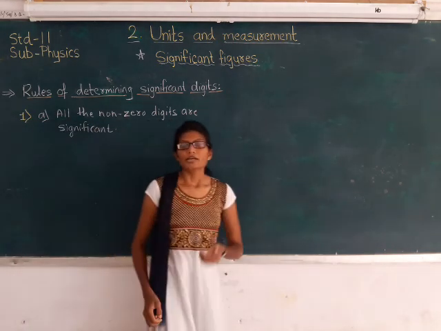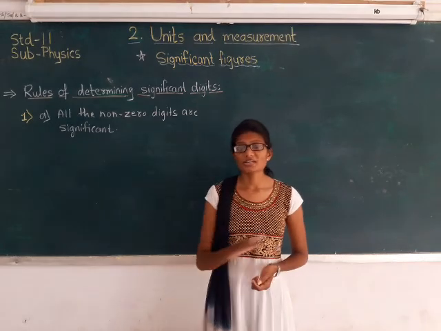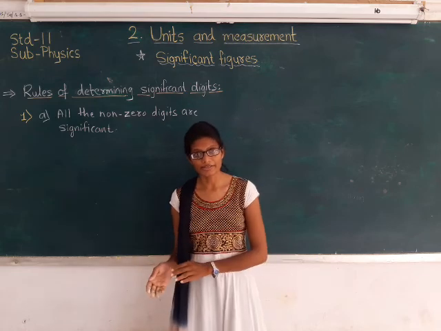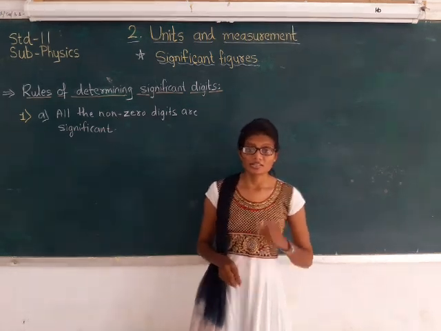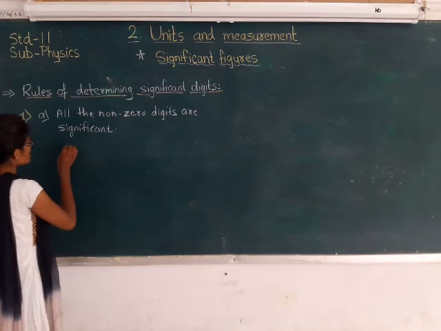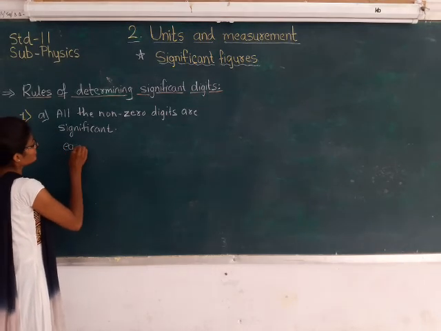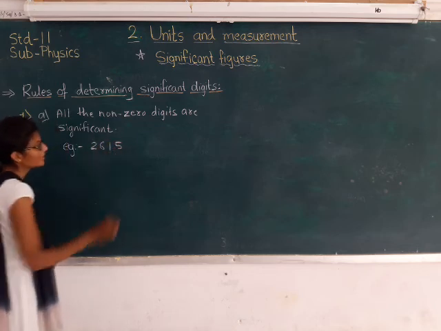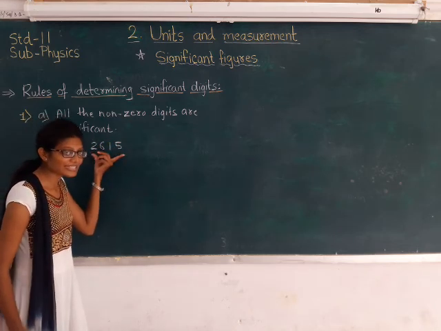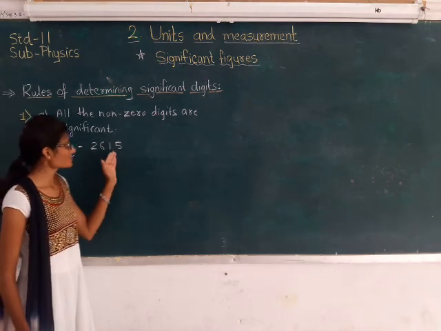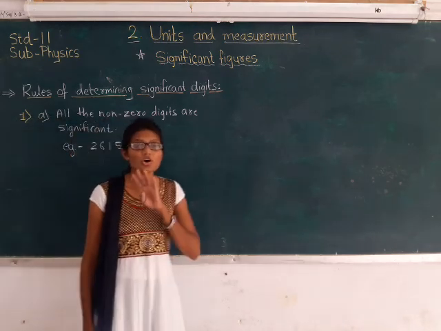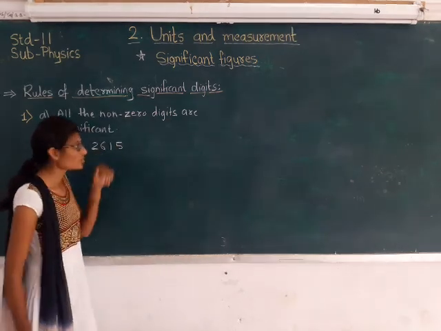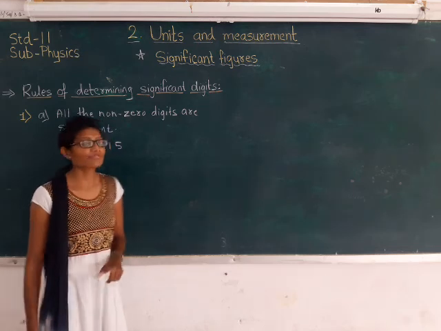If all the numbers are non-zero, that is any number between 1 and 9, those numbers are significant digits. For example, if I take 2, 6, 1, 5, all these 4 digits are non-zero digits, so all these 4 digits are to be considered as significant digits.